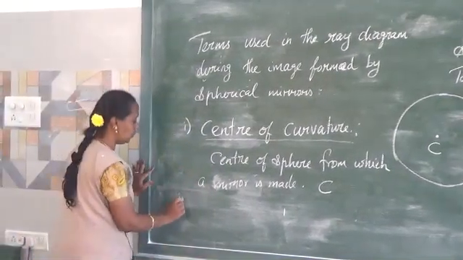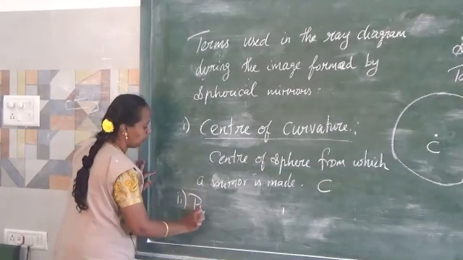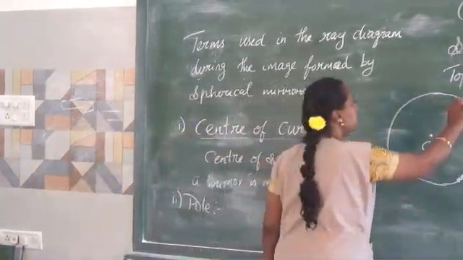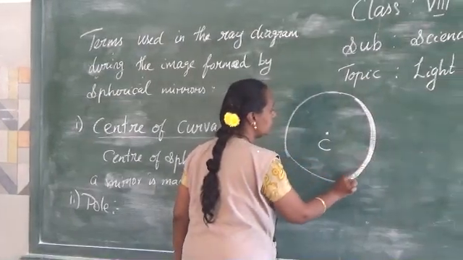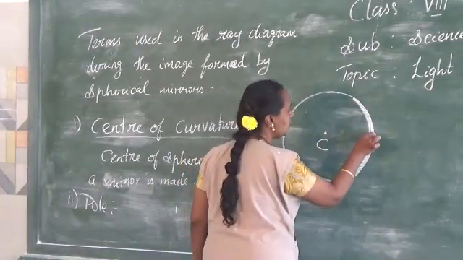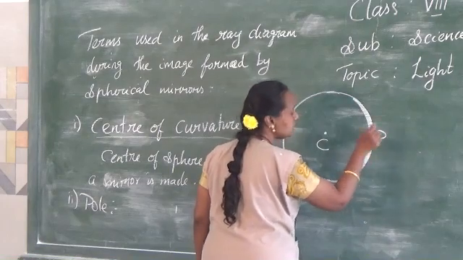The next term we are going to learn is the pole. What is the pole? Here is the mirror, I have drawn a mirror. This mirror has a center part, which is called the pole.